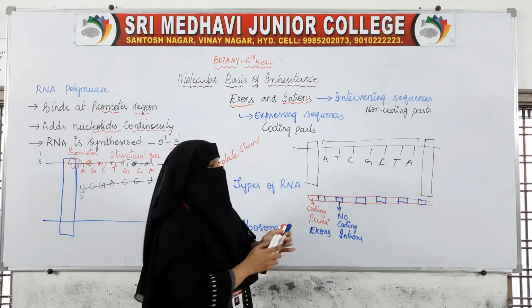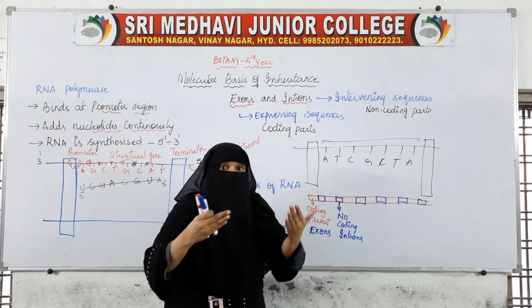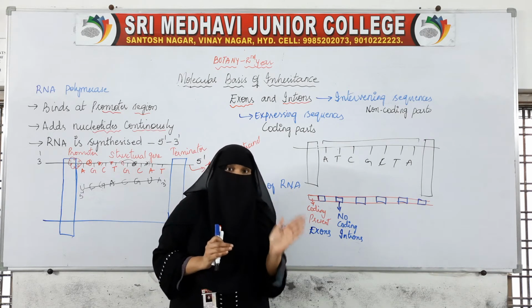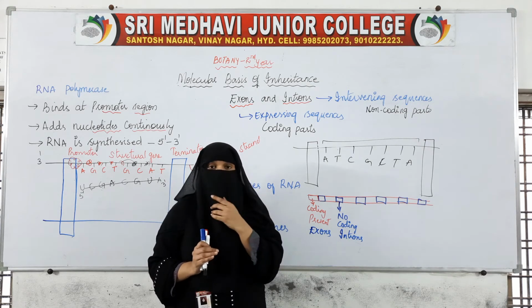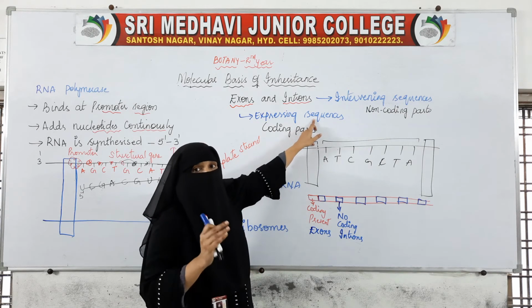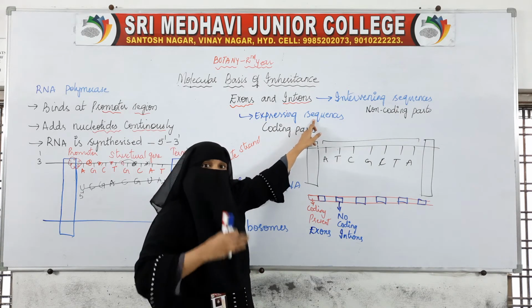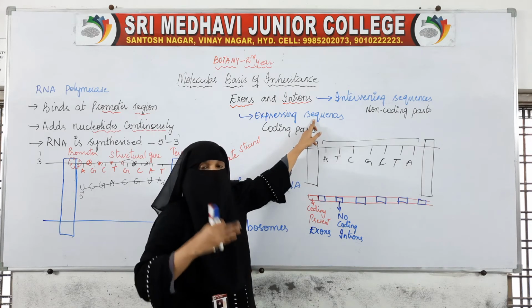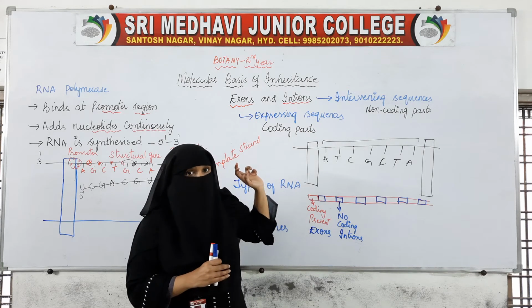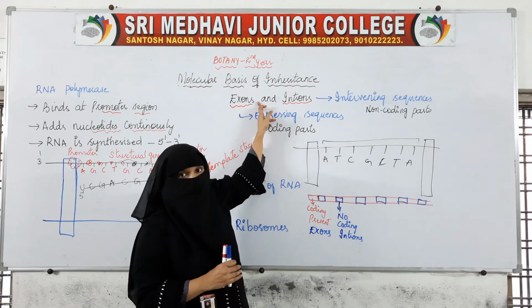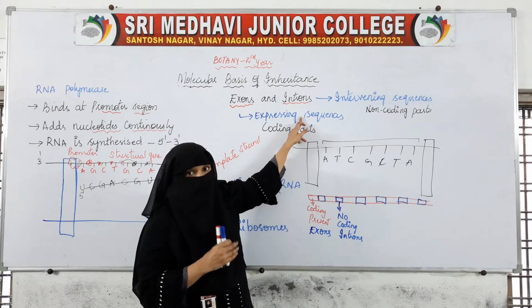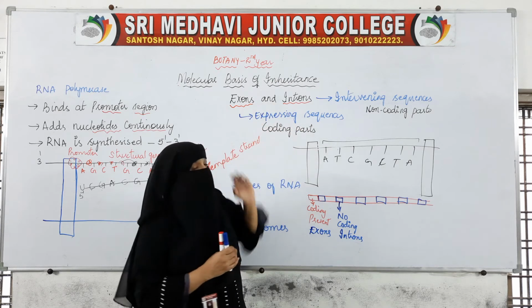Coding exons, why are they called exons? Because they have coding sequences which express. Because of the coding, characters will be expressed and proteins will be formed. So these are called expressing sequences, the coding sequences. Because of them, the gene will be expressed and the proteins will be formed. Because of these expressing sequences, they are called exons. Expression of characteristics takes place from these regions. That is why they are called exons.